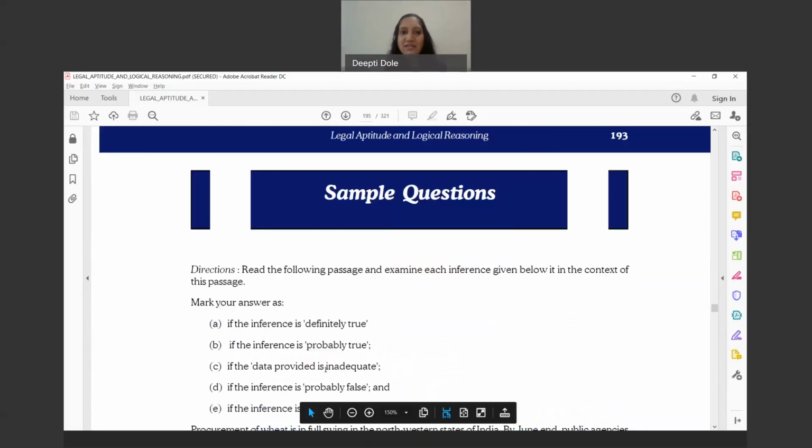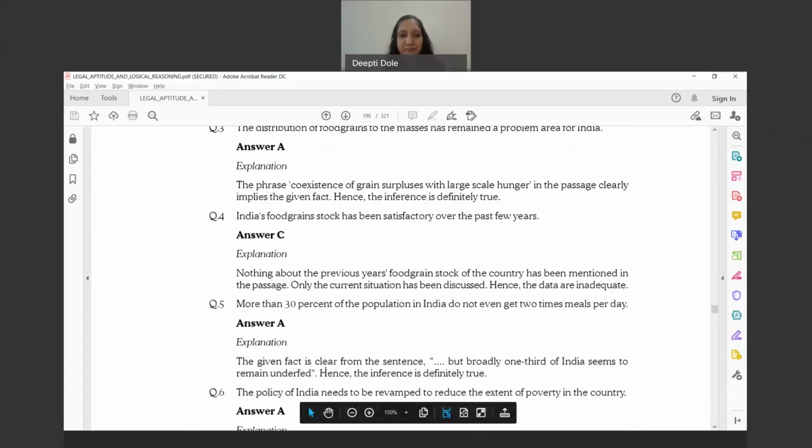So you have to mark your answers whether the inference which is being drawn is definitely true. Yes, this is perfect, 100% true. Then if it is probable, it may or may not happen. The data is such that you cannot derive anything, and it is probably false. You are not quite sure, but perhaps this is false, and it is definitely false. So that's what your answers will be.